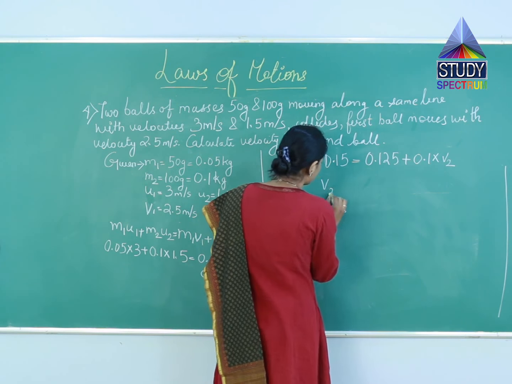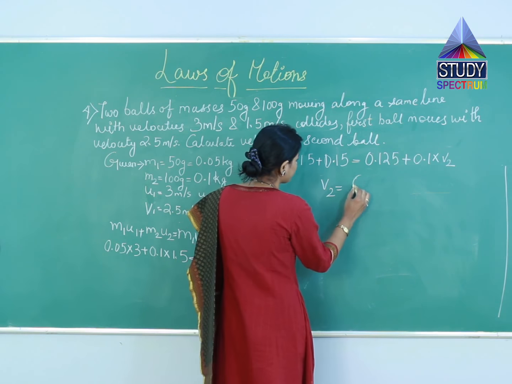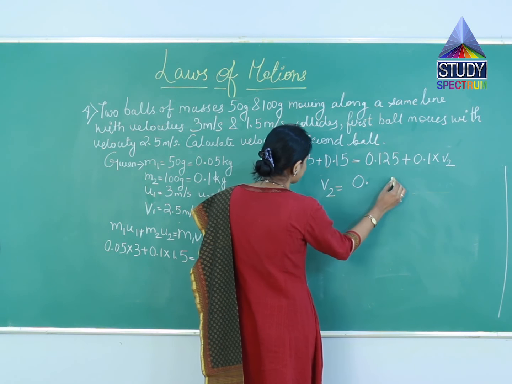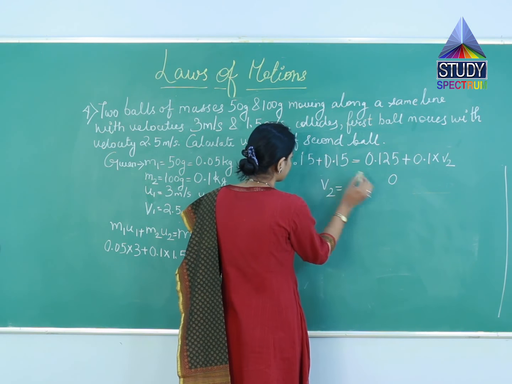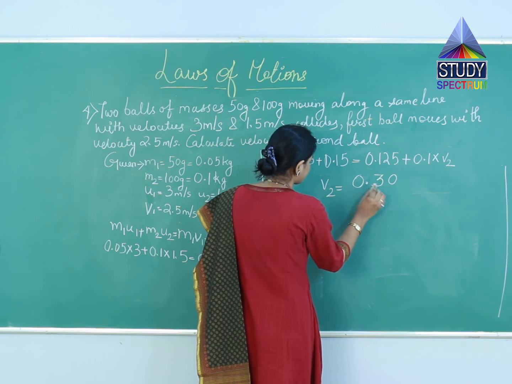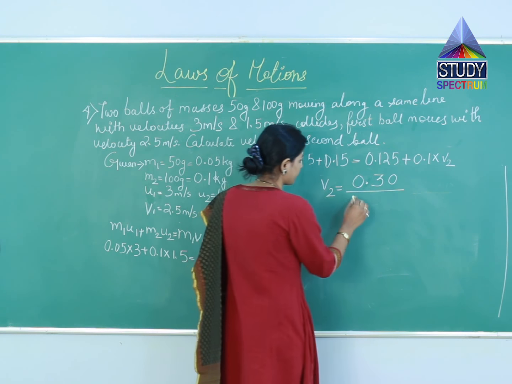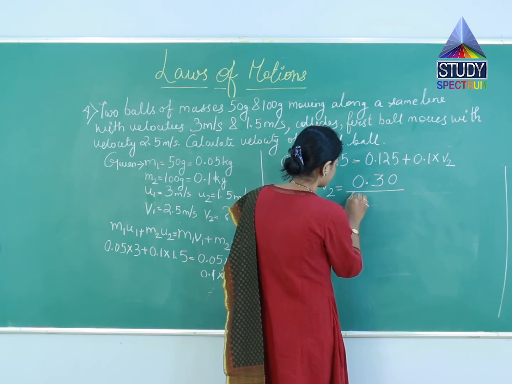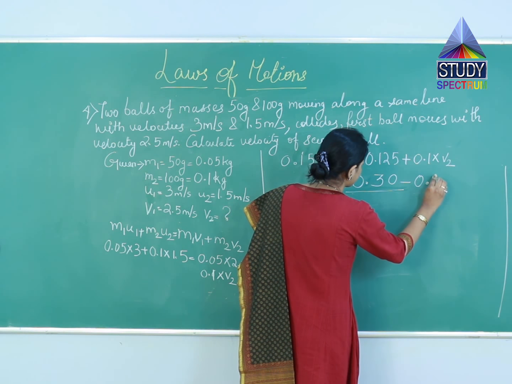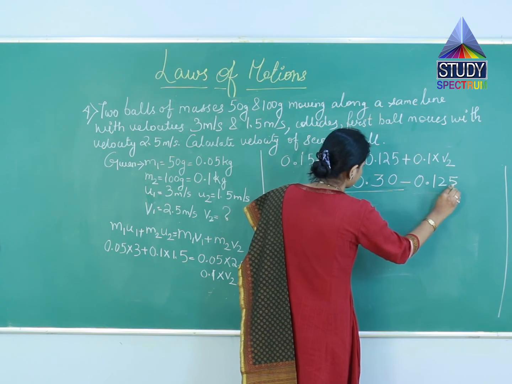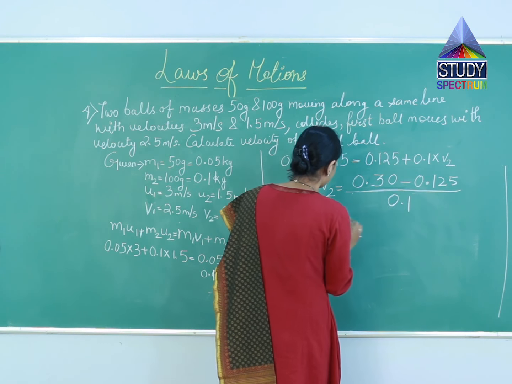So v2 will be equal to, we just add these both, so it will be 0.3 minus 0.125, the whole divided by 0.1.